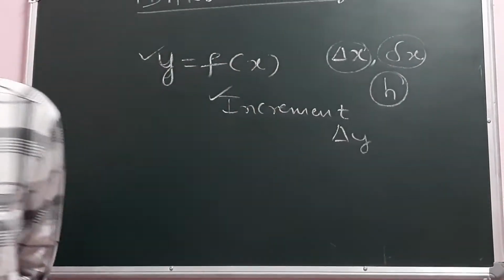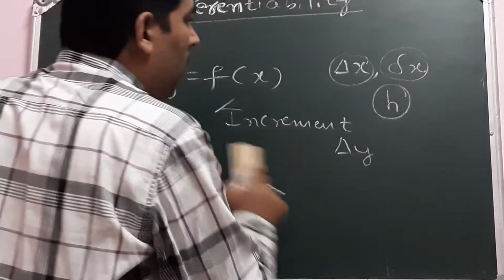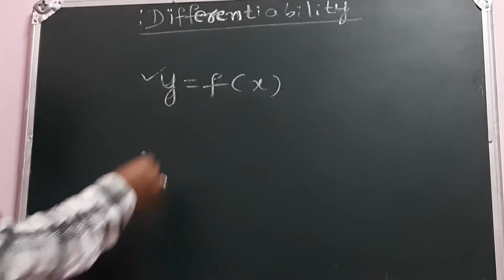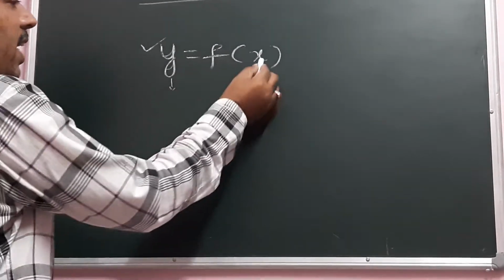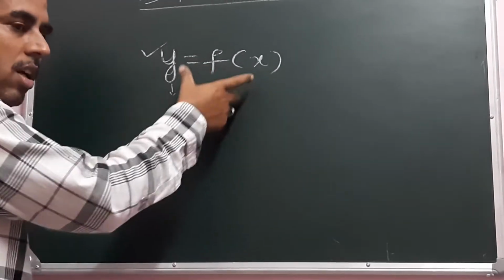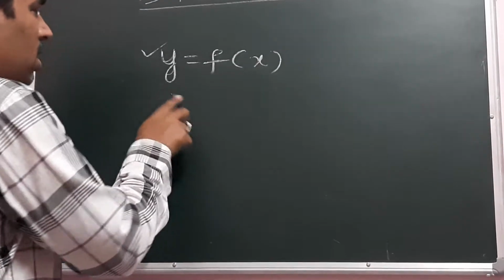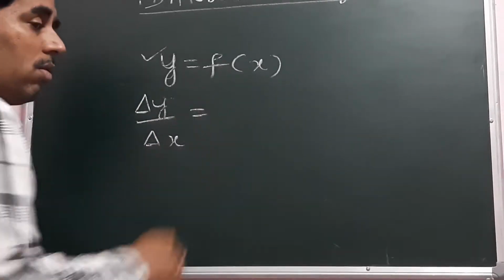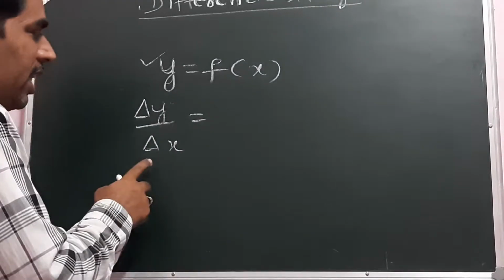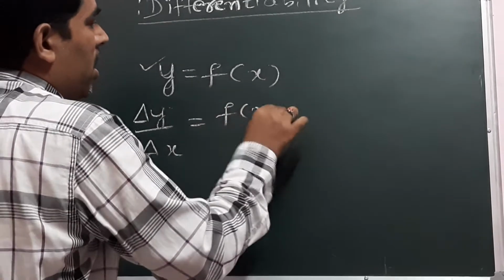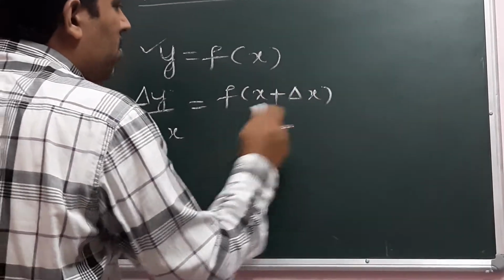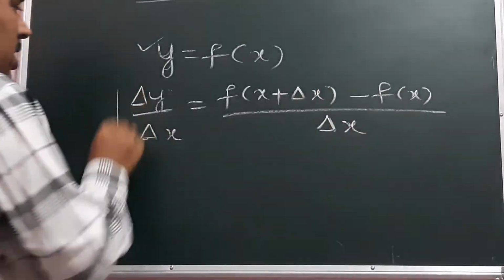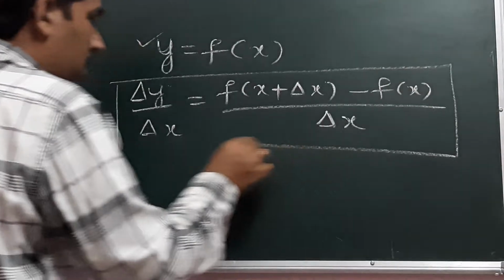Then what did we get? After giving the increment to both y and x, and simplifying both the left hand side and right hand side, we get the expression, I am recalling what we have learned in first PUC. Delta y by delta x is equal to f of x plus delta x minus f of x, divided by delta x. This is very important.